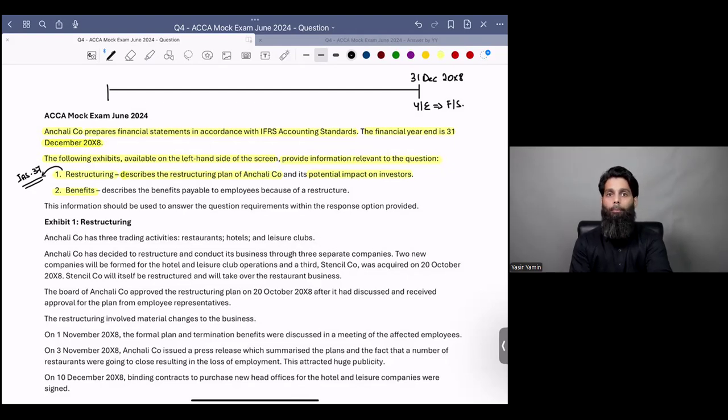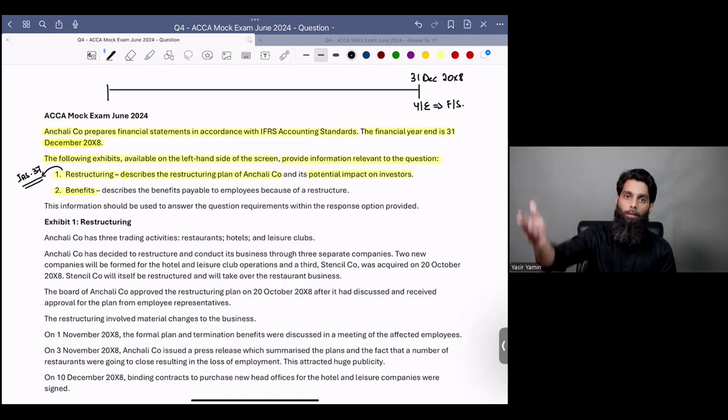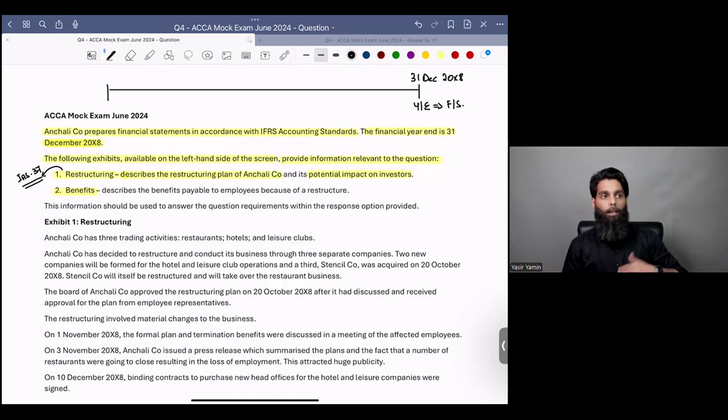For example, a company might say that as a part of restructuring, we'll be firing some people. Or as a part of restructuring, we'll be moving our head office from an expensive location to a cheaper location. Or we will be closing down a loss-making division, right? So if you're closing down a particular property, or changing your head office location, let's say, then there will be lease cancellation charges.